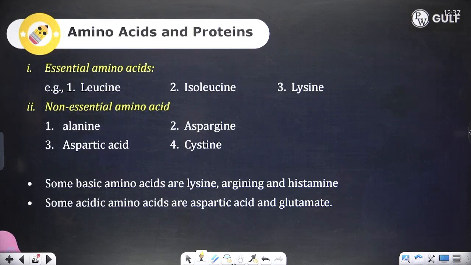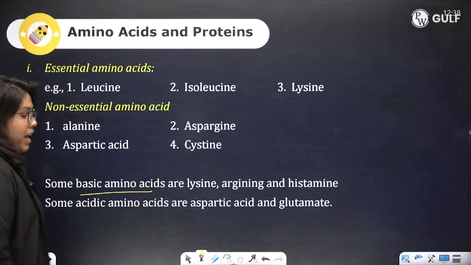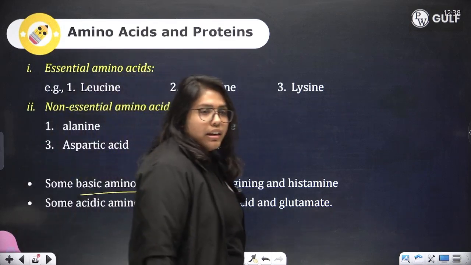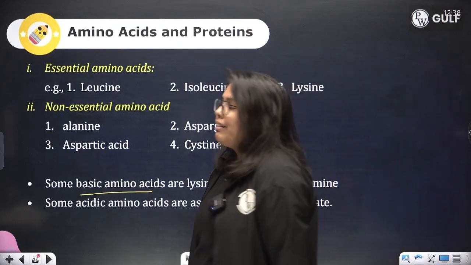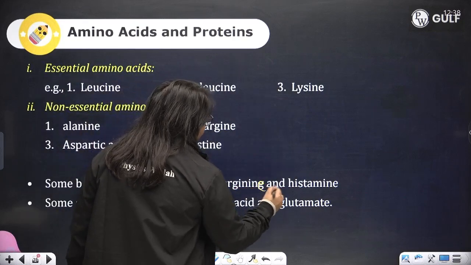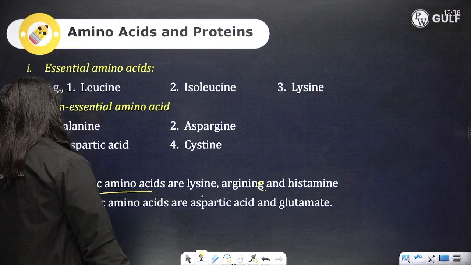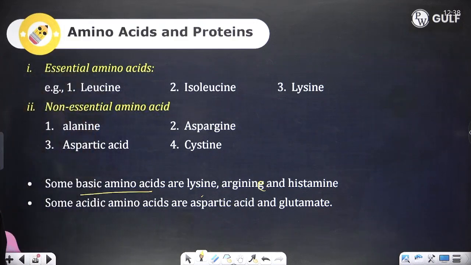Now, amino acids are also basic and acidic. If the NH2 group is more in number, then it is basic in nature. If the COOH group is more in number, then it is acidic in nature. So lysine, arginine, histidine are basic amino acids, whereas aspartic acid, glutamic acid are acidic in nature.